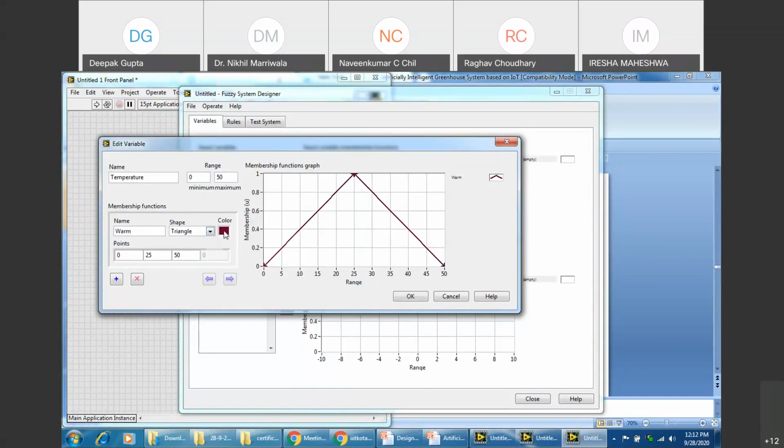We'll just change the color. Use some bright colors for this. So 40. Right?